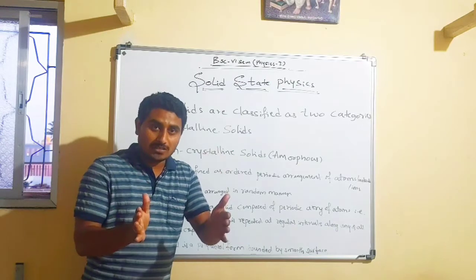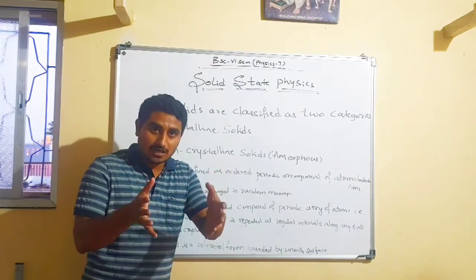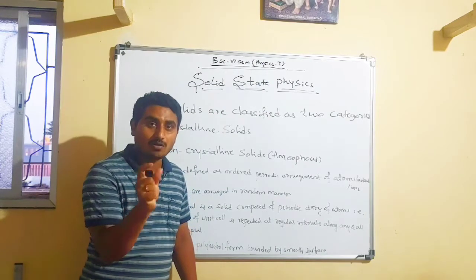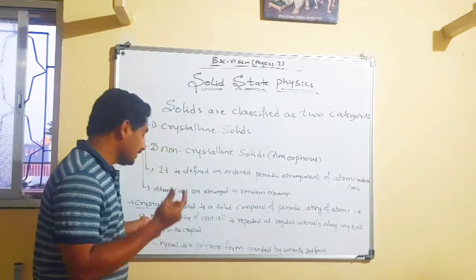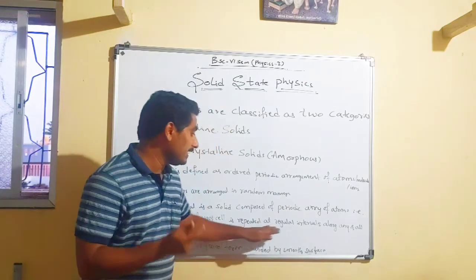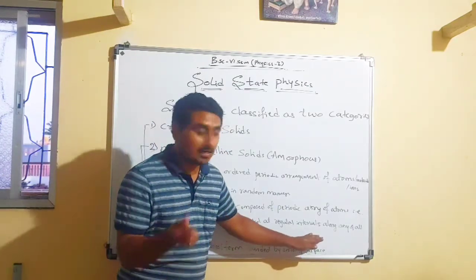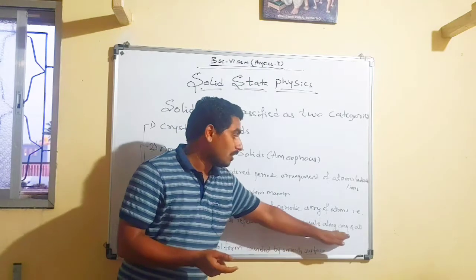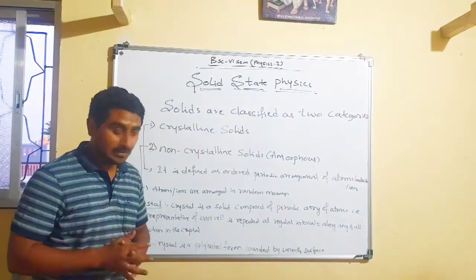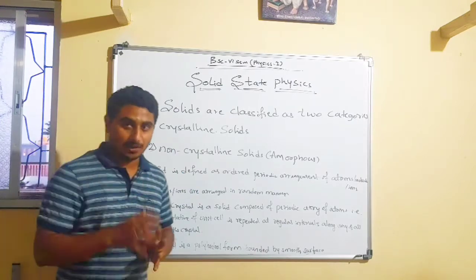For example, consider one crystal. In that there is a smallest unit of the cell, which we call a unit cell. This representative unit cell is repeated at a regular interval along any and all directions in the crystal. That is what we call a crystal.